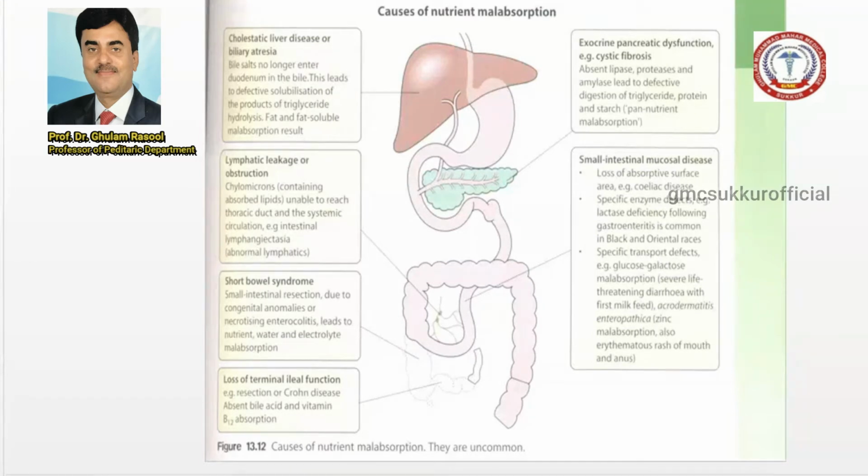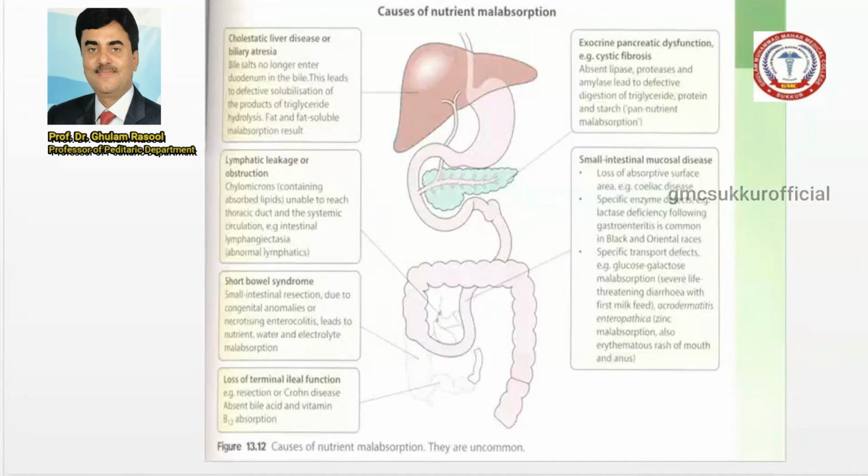Now, the second category is the defect or obstruction of the lymphatics, lymphatic leakage or obstruction. What happens? The chylomicrons, which contain the absorbed fat or lipid substance, are unable to reach the thoracic duct and the systemic circulation. Examples of this are intestinal lymphangiectasia and abnormal lymphatics.